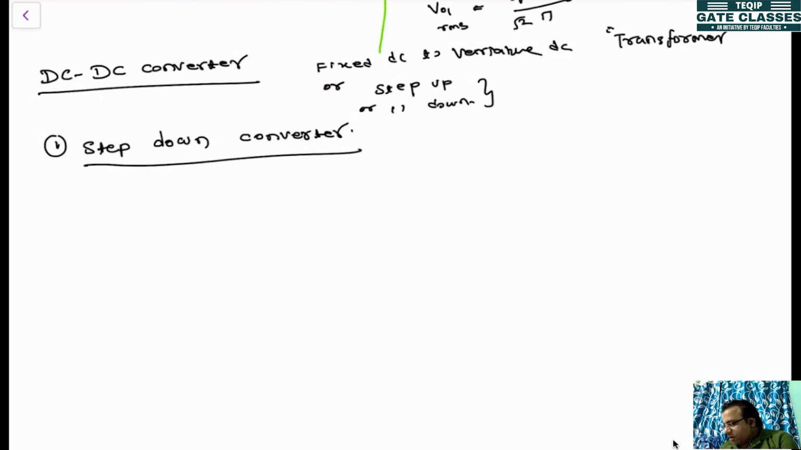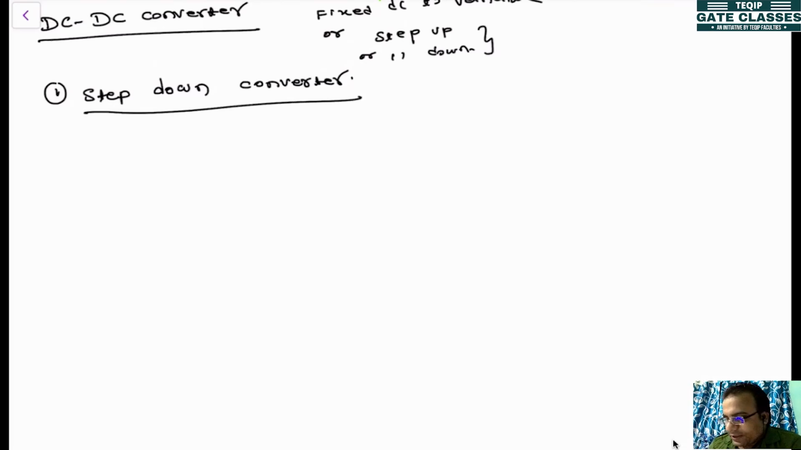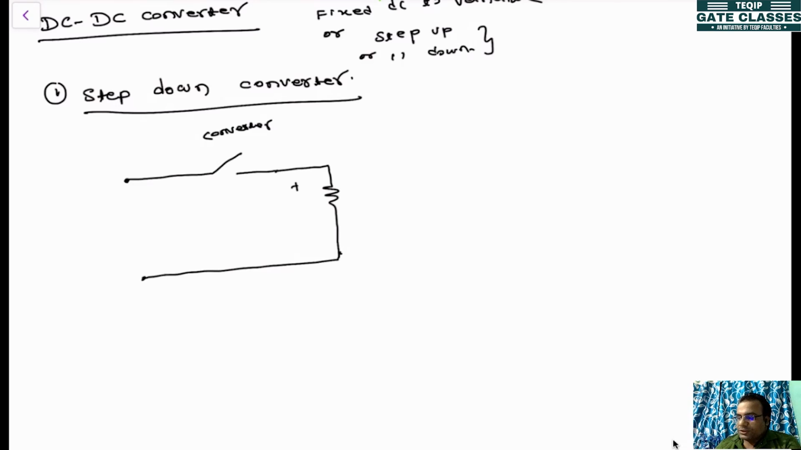So how does step down work? Let's say we have one DC voltage, and here you are connecting one switch. This switch is nothing but a converter. Then here we are putting one resistive load. So this is V0, this is R, this is the supply voltage Vs, and the switch is acting as a converter. We'll see the circuit parameters when the switch is on, and how they change when the switch is off.